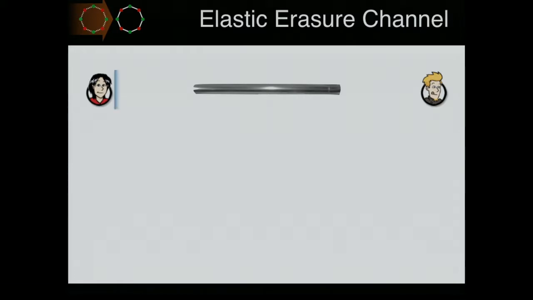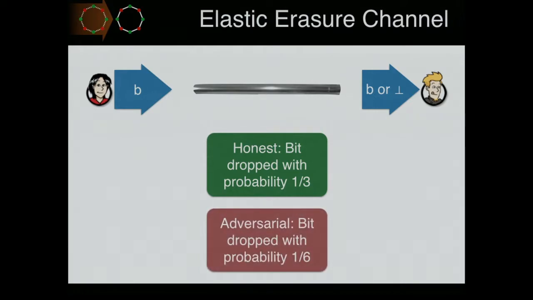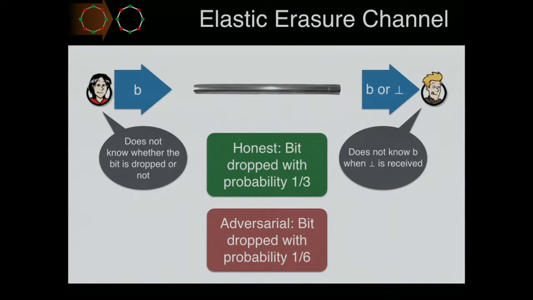In a binary erasure channel, the sender sends a bit B, and it is delivered with probability 1/3 if the receiver is honest. Otherwise, the bit is erased. And if the receiver is adversarial, then the bit is erased only with probability 1/6. Note that the sender doesn't know whether the bit was dropped or not, and the receiver doesn't know the input bit if it receives the erased symbol.